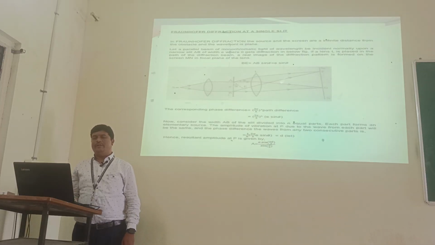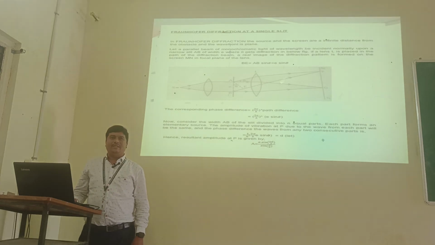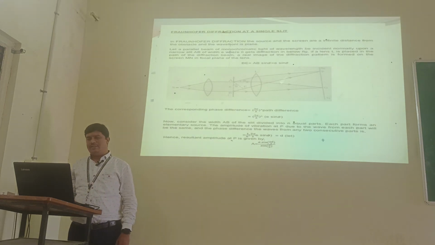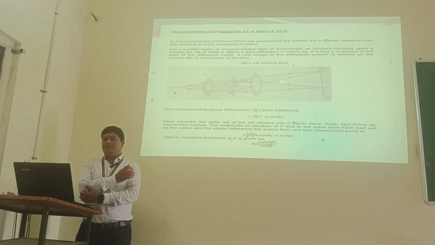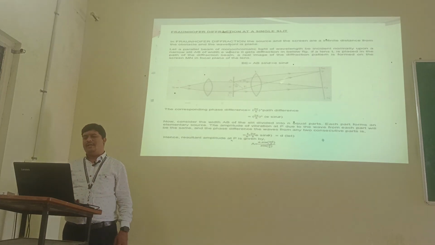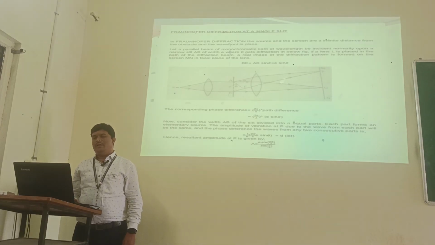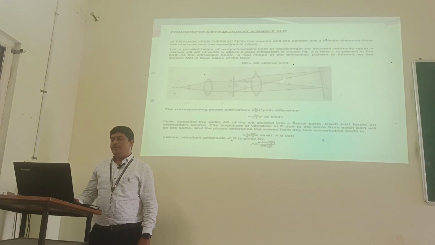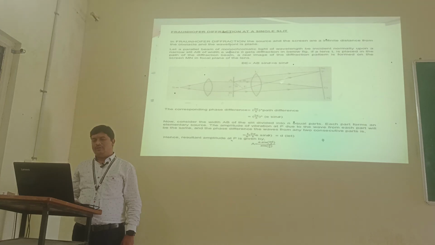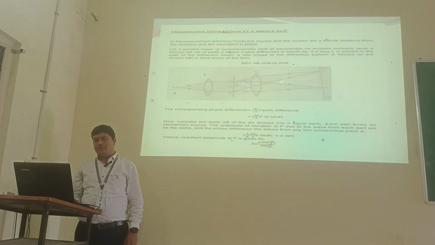Okay. Next, we have the Fraunhofer diffraction due to a single slit. It is evidence of the wave nature of light. In Fraunhofer diffraction, the source and the screen are at an infinite distance from the obstacle, and the wavefront is plane. The arrangement of the Fraunhofer diffraction due to a single slit is shown in the figure.